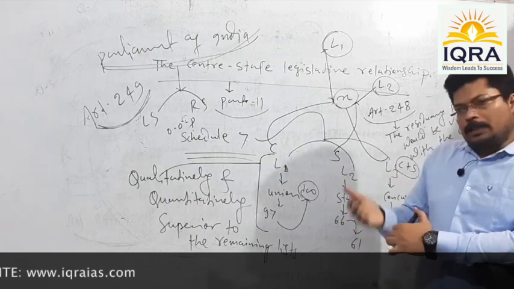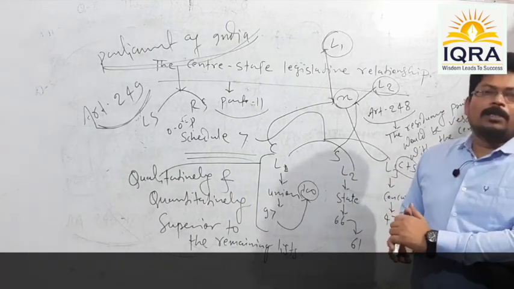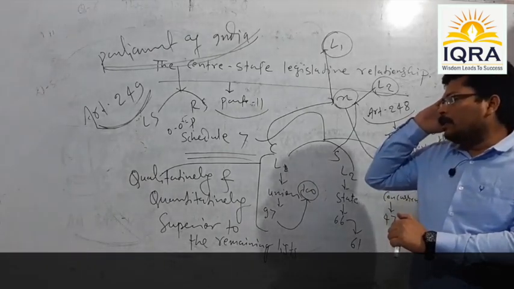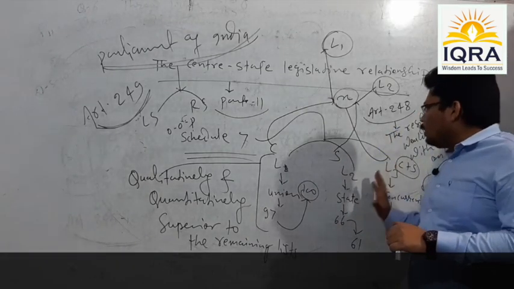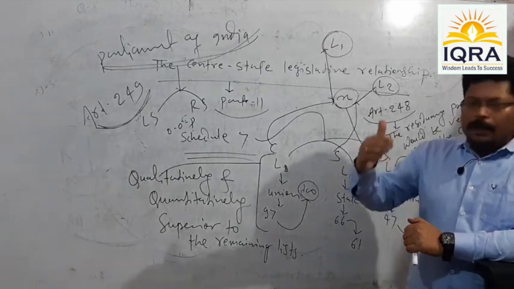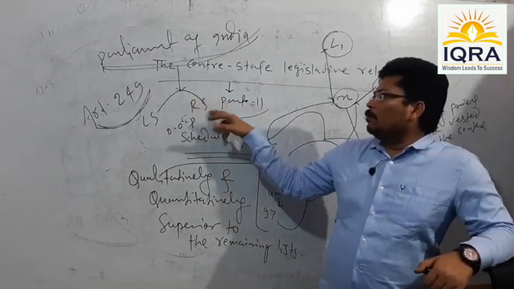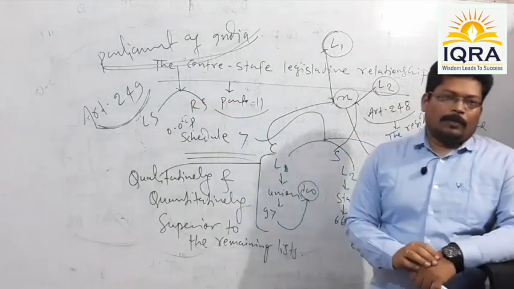Okay, but here our concern is regarding that type of legislative business which is to be made over a subject given under the state list considering the greater national interest. So such enactment, or the process of making such enactment, shall be started from the upper house of the Parliament, that is the Rajya Sabha. Listen to me again.